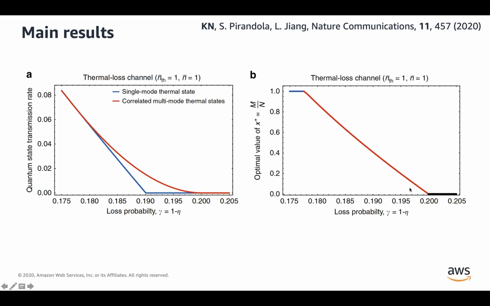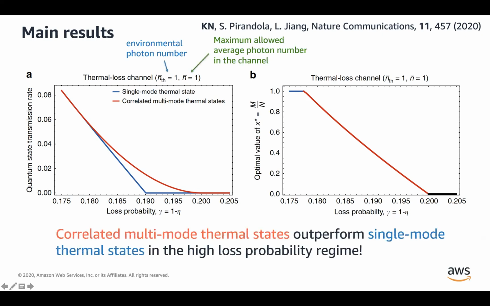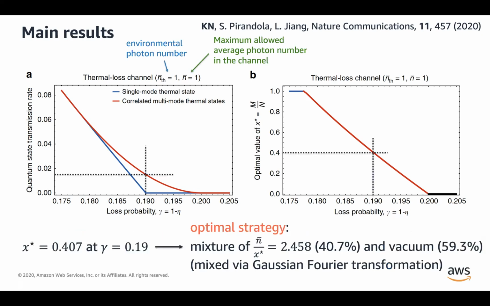This curve shows the optimal ratio between a thermal state and the vacuum state. So again, this shows that the correlated multi-mode thermal states can outperform the single mode thermal state. And now, to gain some more understanding of why this advantage happens, we are going to focus on the specific loss parameter, which is 19%.